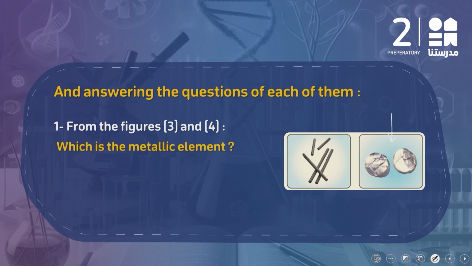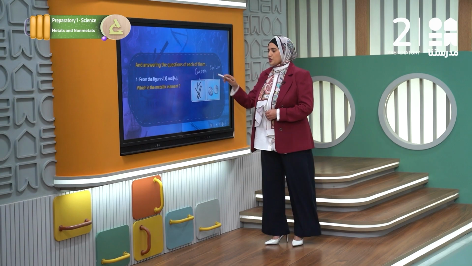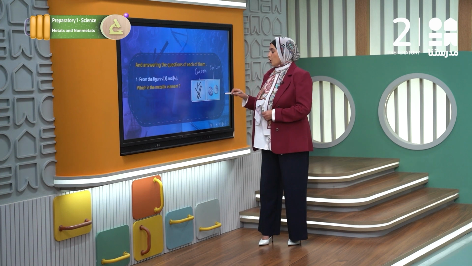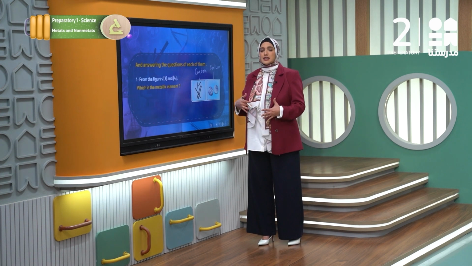As we said, this is sodium and this is a bar of carbon or graphite. Which is the metal and which is the non-metal? From the physical features we discussed before, which one has a metallic luster, a metallic appearance, a shiny brightness?